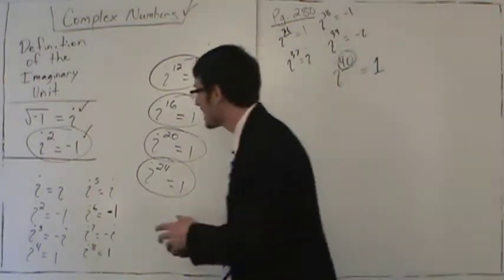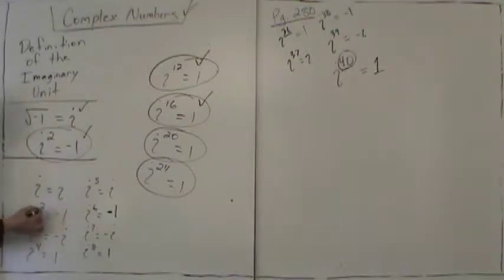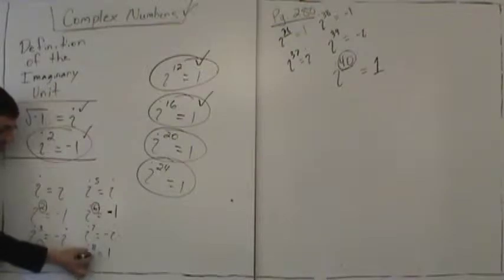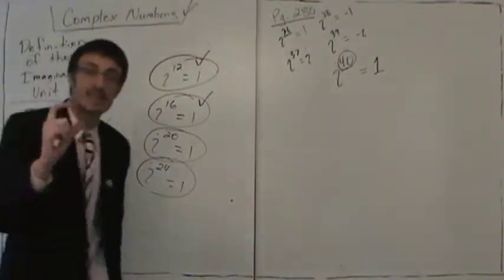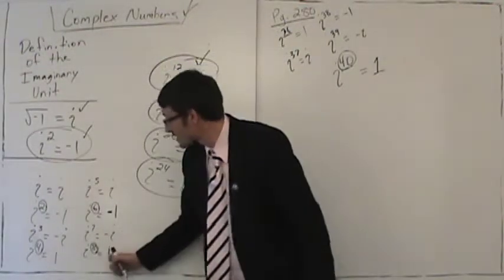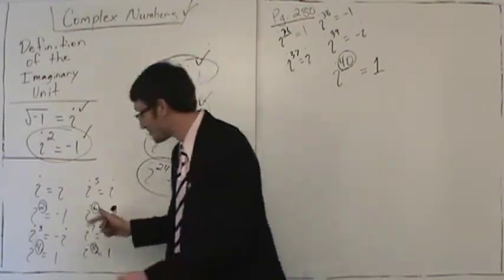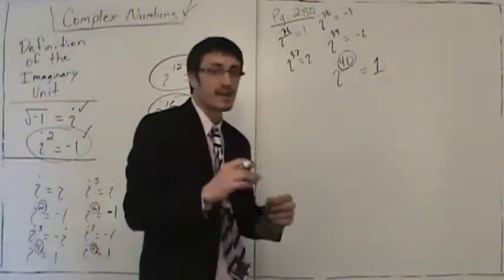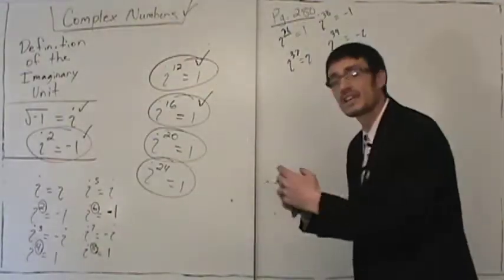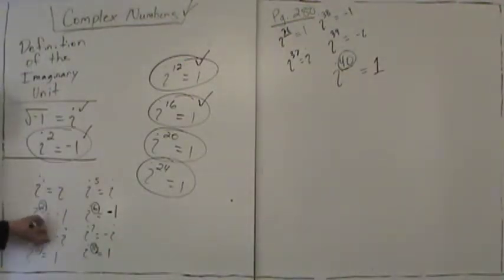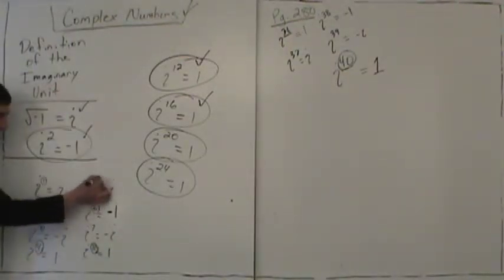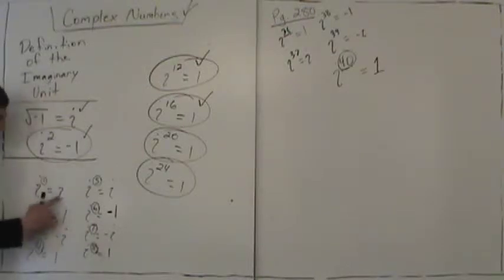Now let's look at some interesting cases in this pattern. Notice, if the exponent is even, either 2 or 4, or the exponent is 6 or 8, it's either 1 or negative 1. If you don't understand this, you can at least make a 50-50 guess. Watch. If our exponent is odd, if we have 1 or 3, 5 or 7, the answer is either i or negative i.